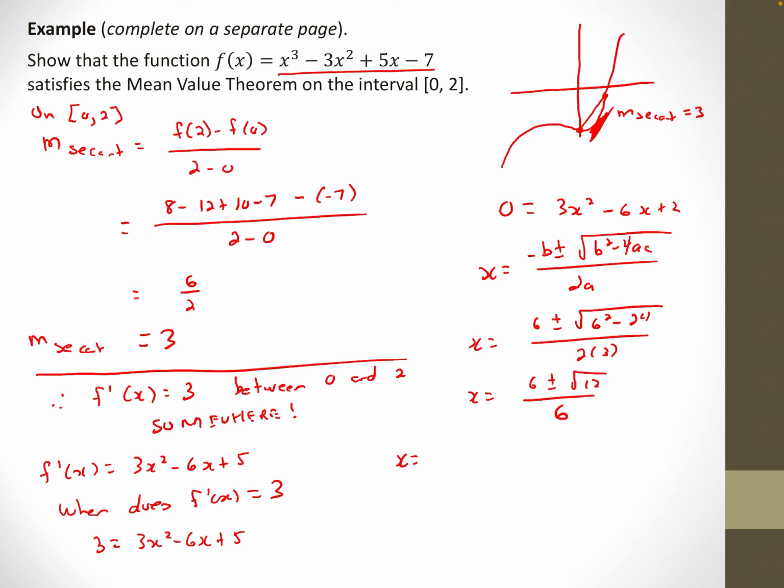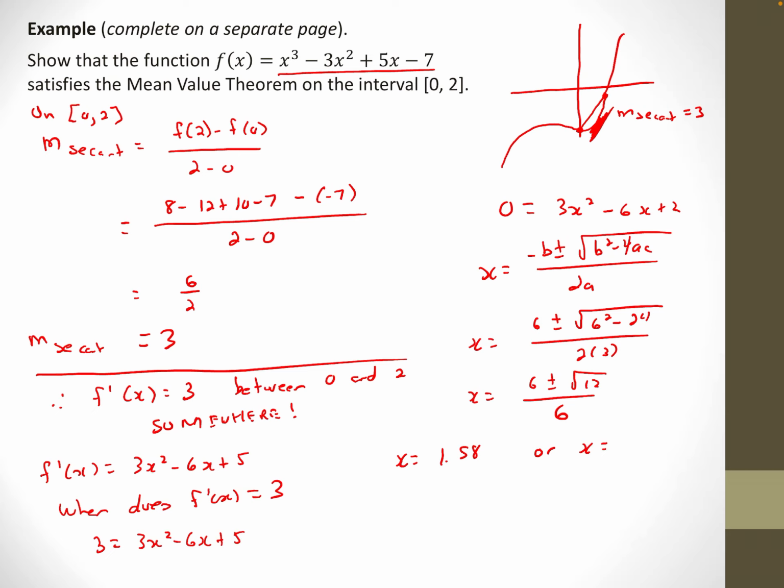When I get those as a decimal, you can punch them in your calculator and check. I think I get x equals 1.58, or x equals, punching that into my calculator here, 0.42. That's what I get. So actually it happens twice. You actually get that slope twice in between there.